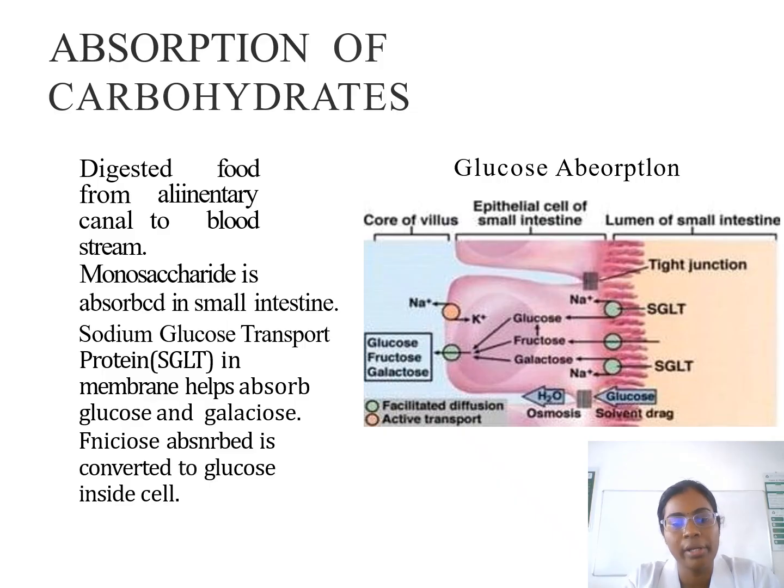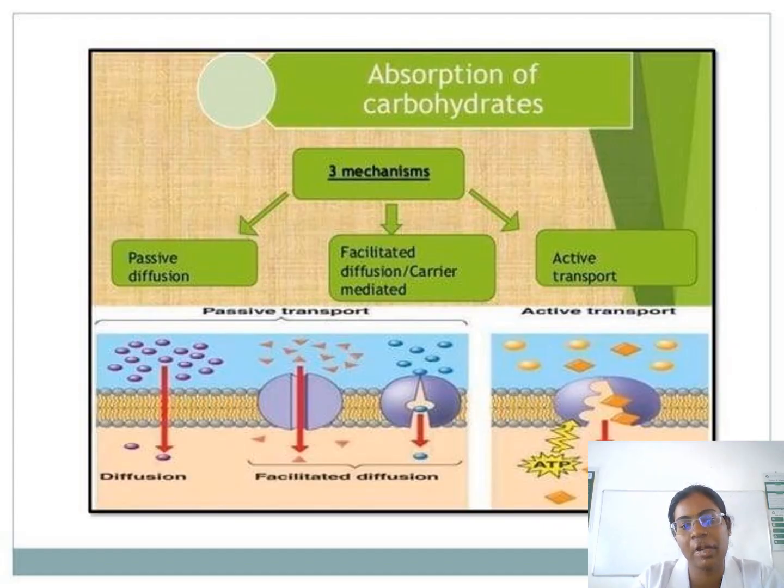Then absorption of carbohydrate: digested food moves from the canal to the bloodstream, and monosaccharides are absorbed from the small intestine. A sodium glucose transport protein in the membrane helps to absorb glucose and galactose. This is the glucose absorption diagram. Absorption of carbohydrate occurs through three mechanisms: passive diffusion, active transport, which uses ATP, and another one, facilitated diffusion.